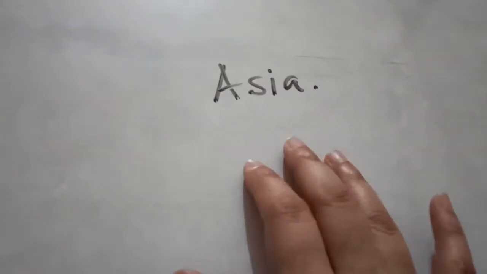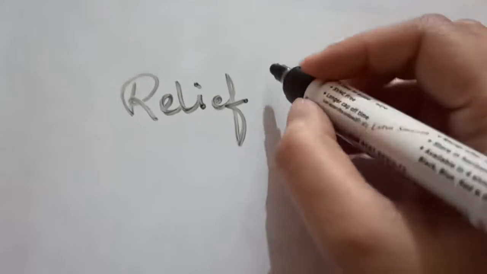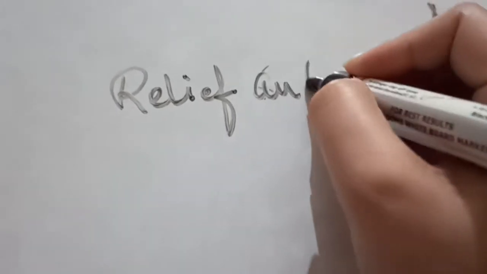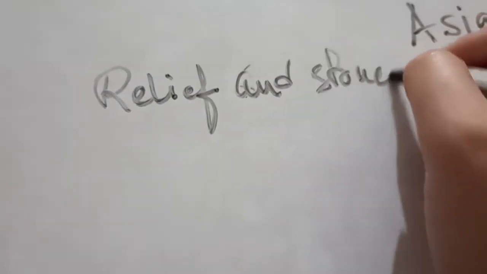Today in this video I am going to explain the rest of the portion of Asia. The first thing that I am going to explain today is about the relief and structure of Asia.